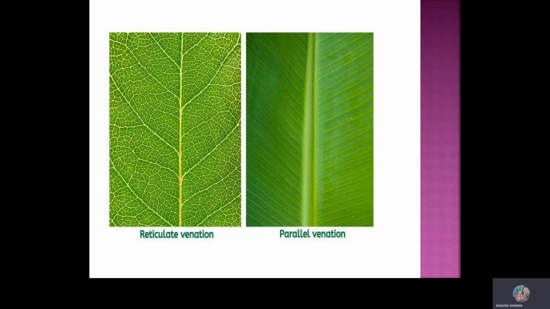If we go for the examples, banyan tree, bamboo, tulip have parallel venation, whereas reticulate venation is found in peepal, neem, rose. These plants have reticulate venation.